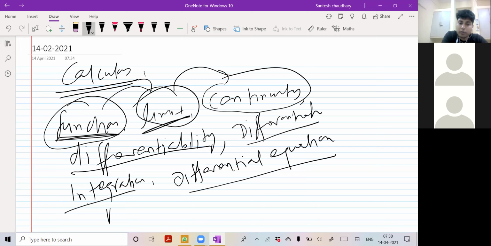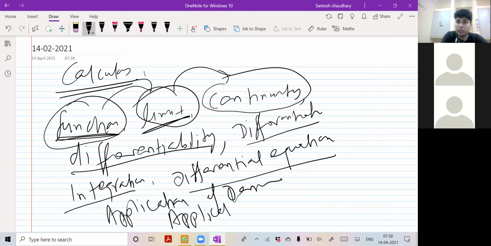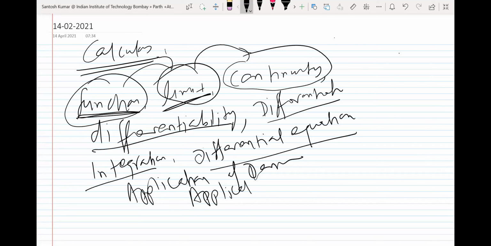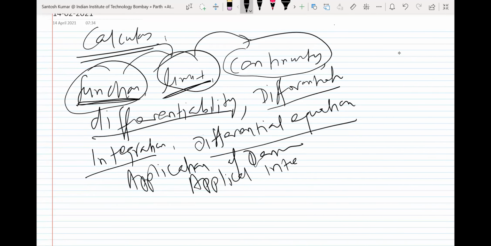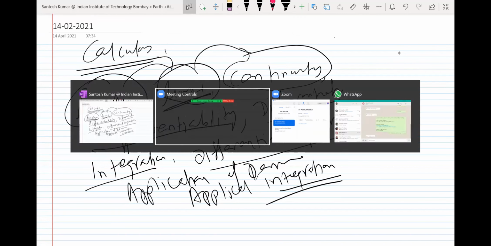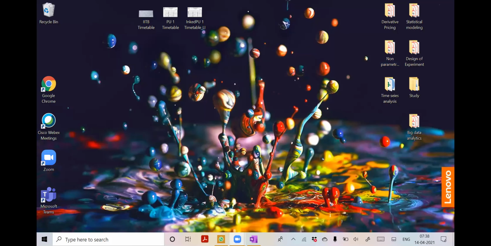In between we have application of derivative, we will have application of integration. Okay, so application of integration. So for that we have to start with the function. So can we start with the function? Yes, sir. Then we have to finish the calculus part. मतलब all are connected, so we can do so.